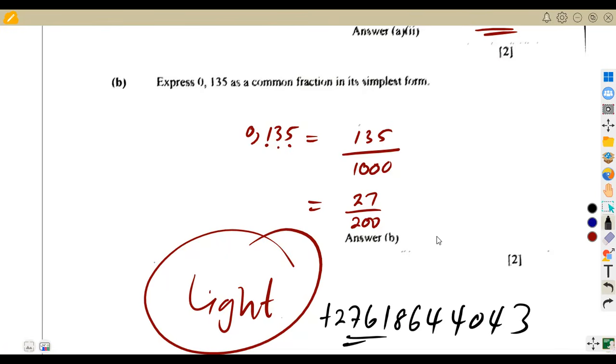This sets you up to know where you are right now. If you want to upgrade your mark, this is the right time to start upgrading your mark. Do not relax for the results to come. After writing an exam, you feel it, you know it, that this exam, I have made it. It's something that you feel, not to say that you try to scare people when the results are out. Say, I'm even surprised what happened. There's nothing like that. There's no surprise when it comes to the result. You know what you wrote.